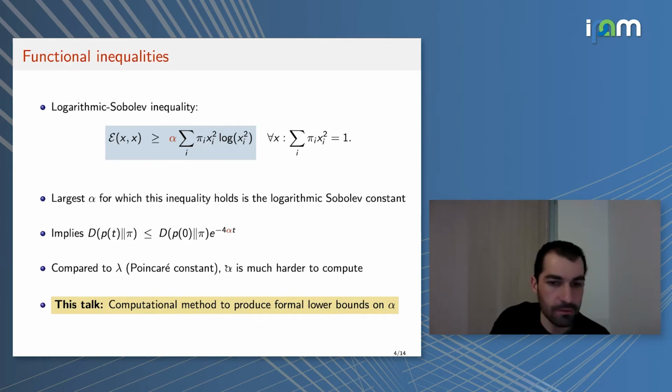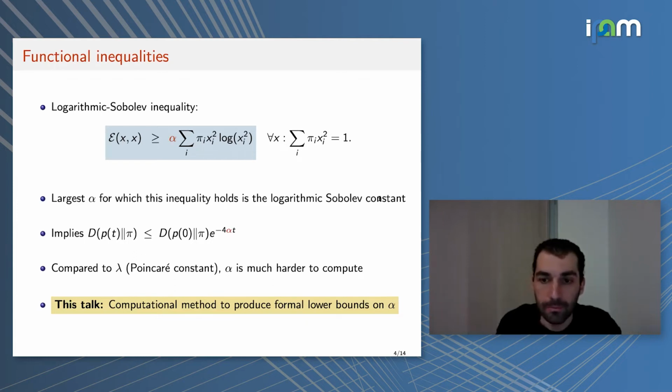Okay, so in the rest of this talk, I will completely forget about the motivation coming from Markov chains and probabilities. I will just consider the computational question of, given a certain input kernel K, so just a matrix, and its invariant distribution pi, I would like to compute the best possible value alpha such that the inequality that you see at the top here is true. So I will just focus on this computational question, and essentially we'll give an algorithm that will give us a formal lower bound for the logarithmic Sobolev constant of K.